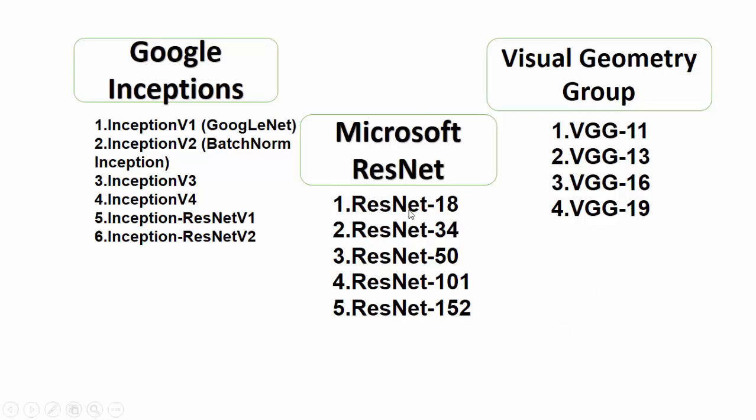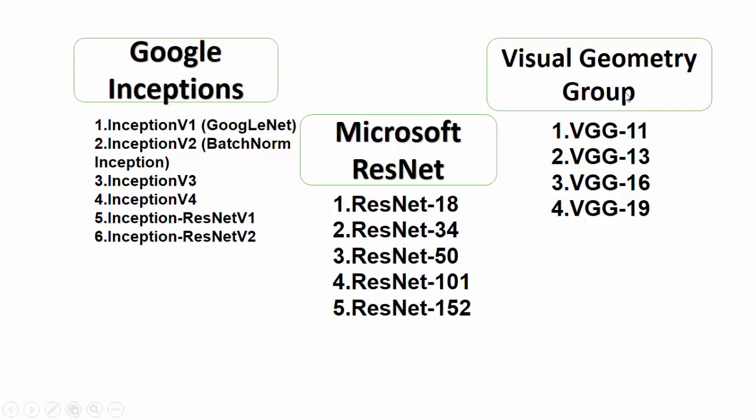So first we have ResNet 18, then ResNet 34, ResNet 50, which is quite interesting and quite important. Maybe in the next project we will use this one in the upcoming video. Then ResNet 101 and ResNet 152. So these are also the advanced versions of CNN. So if you use these, you will be dealing with images or datasets.